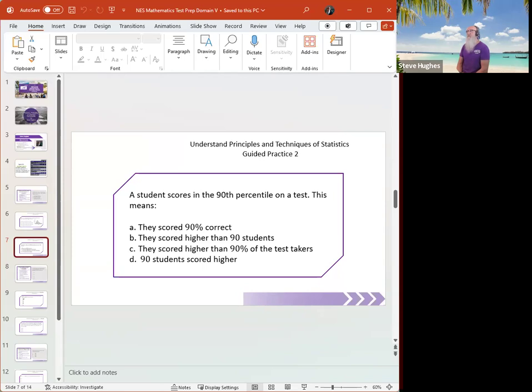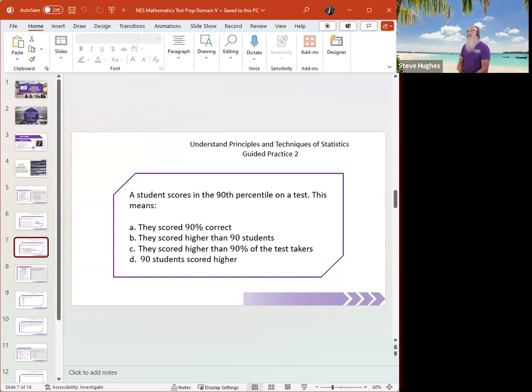To avoid any confusion, remember this. Percentile equals percentage of people. Once again, percentile equals percentage of people. So when they tell me that the student scores in the 90th percentile, that means they scored the same as, or greater than, 90% of the people, right? So that would be C, that is correct.